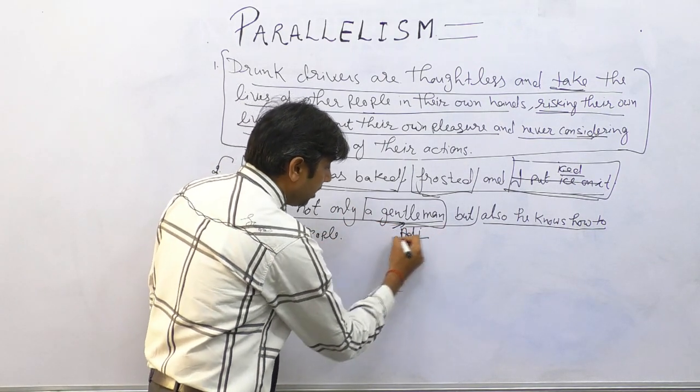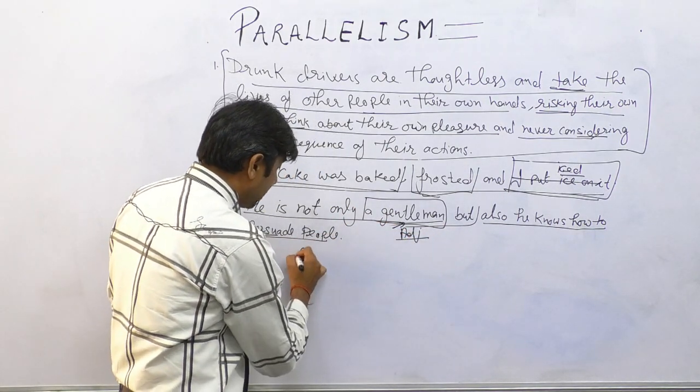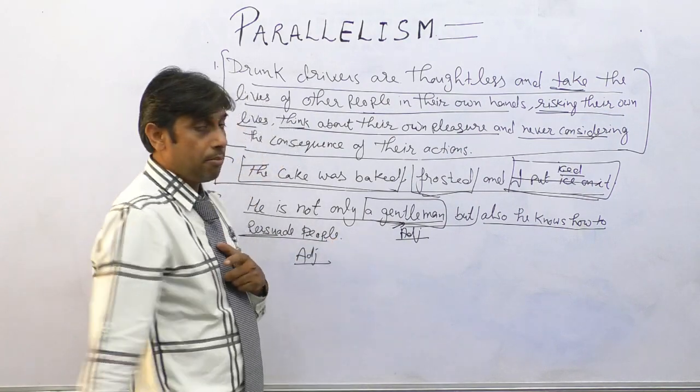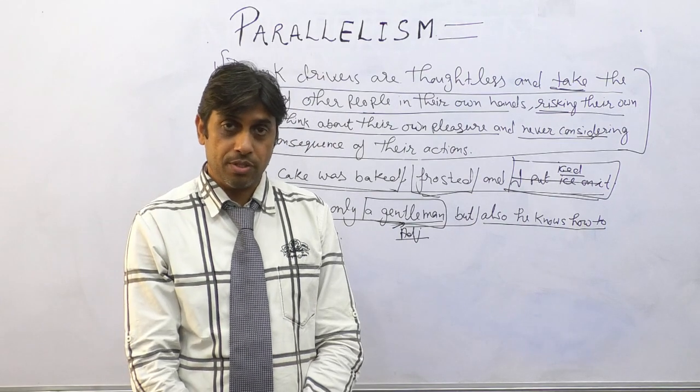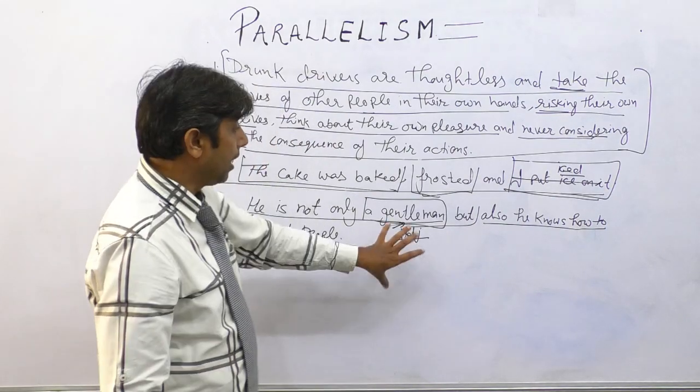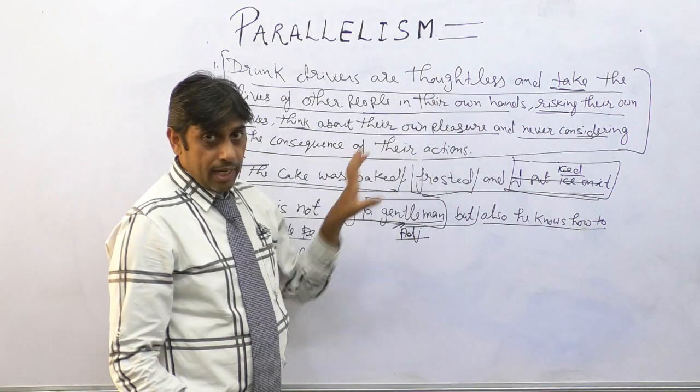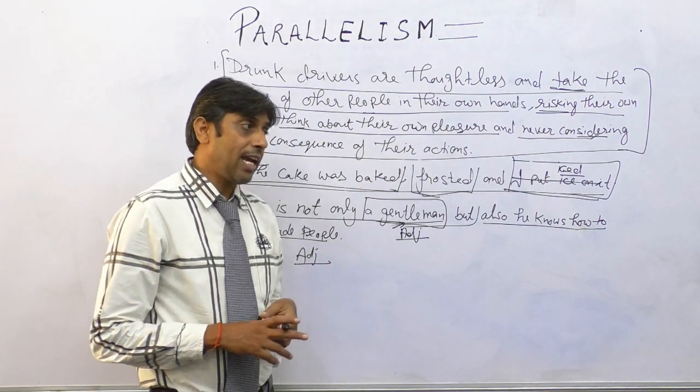So this is an adjective word. So I can write another adjective for the whole sentence as persuasive. So he's not only a gentleman but also a persuasive person. Correct? Okay. Now, what are the ways or what are the cases where we have parallelism?